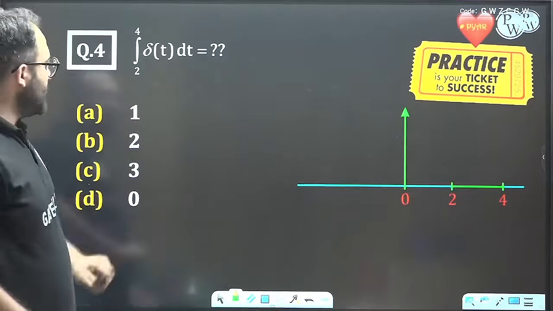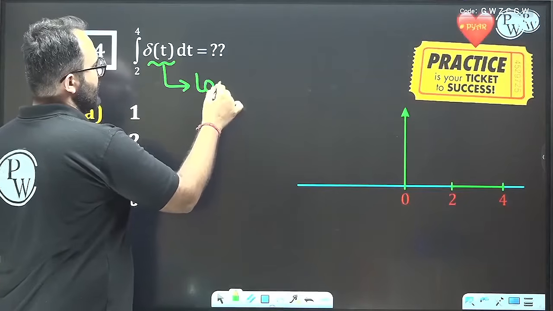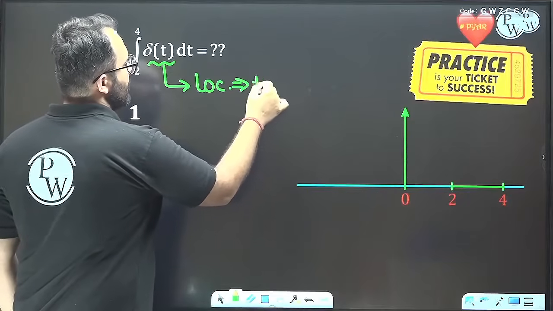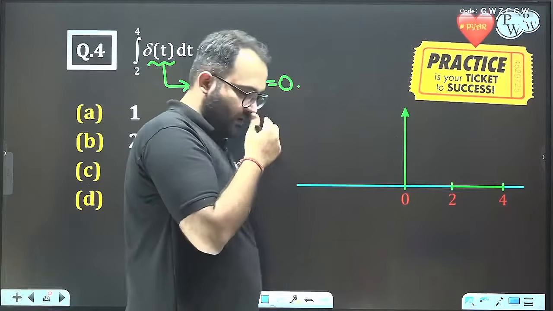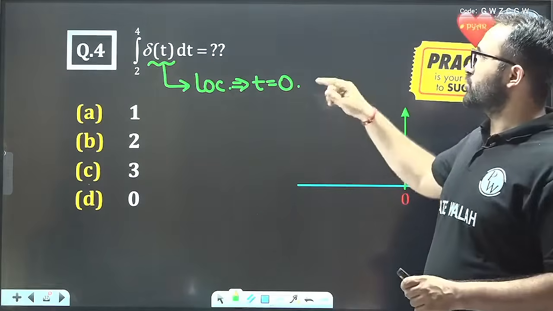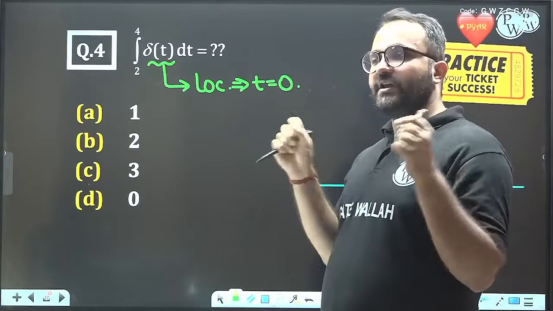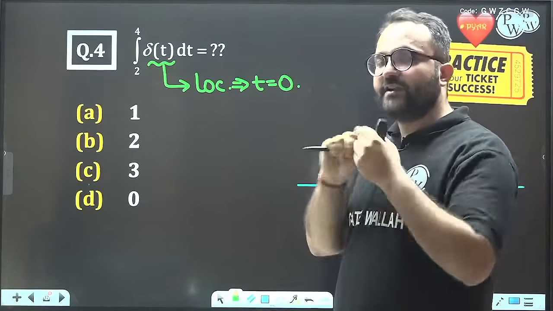Here, what is the location of the delta function? The location of the delta function is equal to 0, and we are integrating from 2 to 4. So does the integration limit contain the delta function?